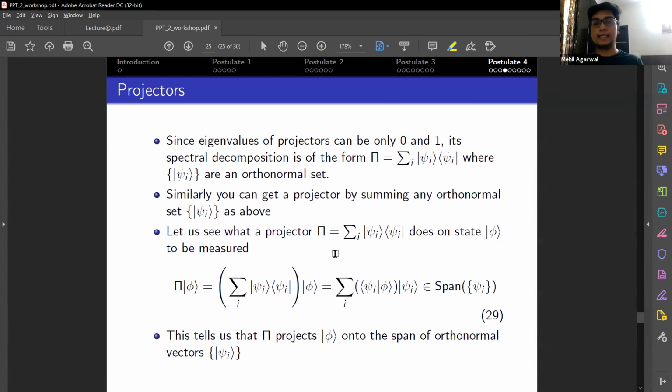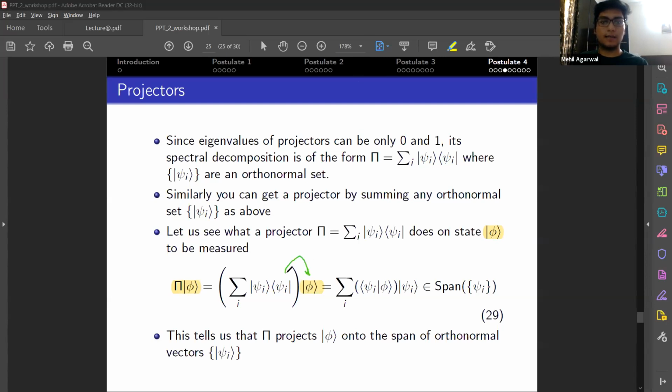Now, what exactly does a projector do when you apply it on a state phi? When you perform the calculation, bra psi i is multiplied by ket phi, and this gives us a scalar.